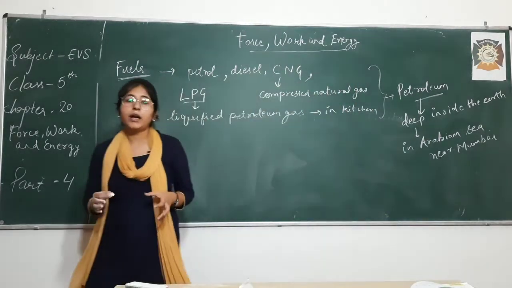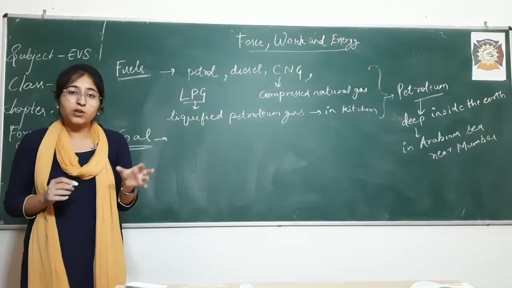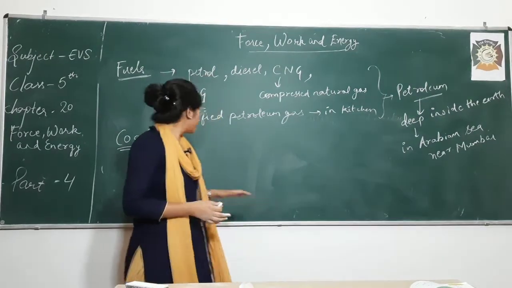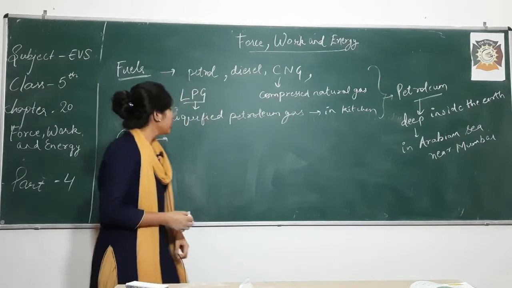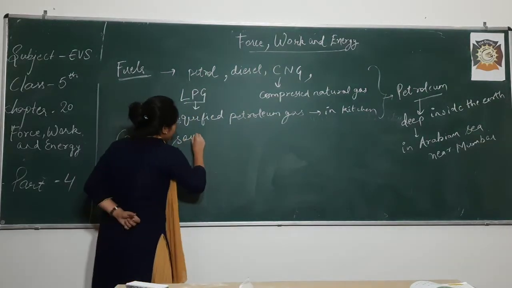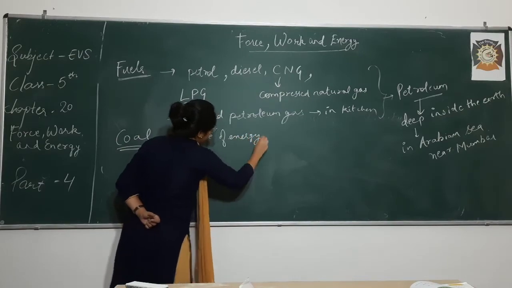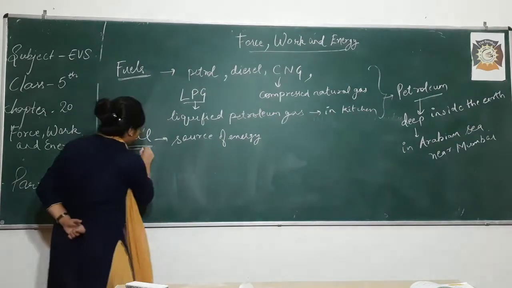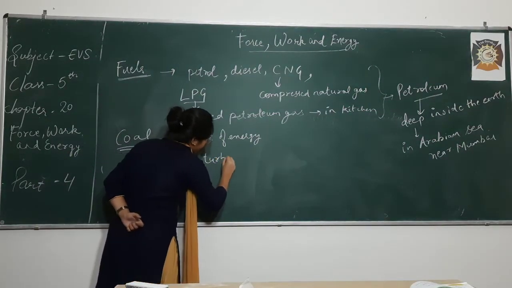Coal is burnt and it converts. In movies also you have seen that previously trains used to run on coal. Coal used to burn and it provides energy. So coal is a source of energy, right? And nowadays in industries it is used in turbines. What is the use of coal? It is used in turbines, right?